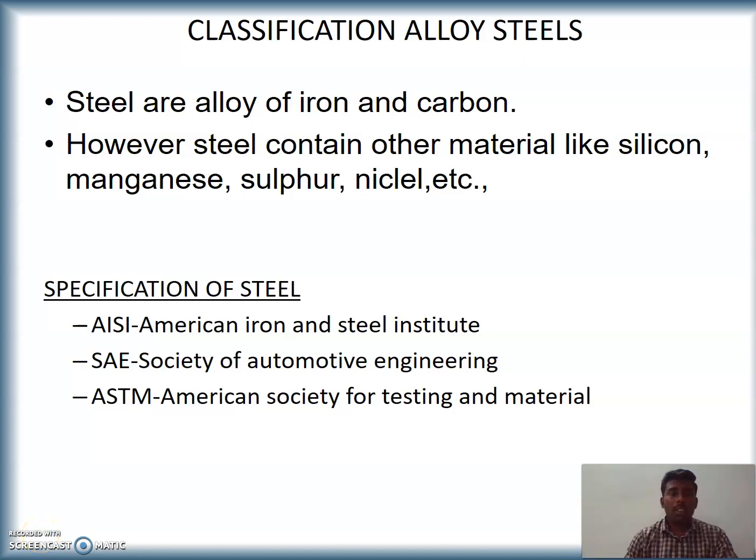In this session, as a continuation of classification of engineering materials, here we are going to learn about the classification of alloy steels. Steels are alloys of iron and carbon. Apart from that, silicon, manganese, sulfur and nickel are some of the other elements available in steel.